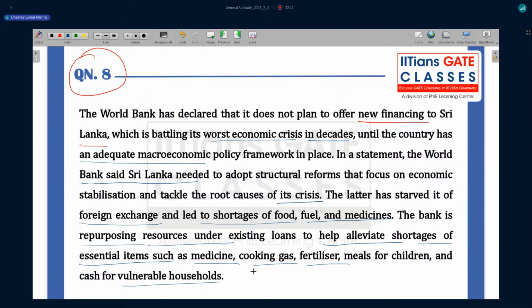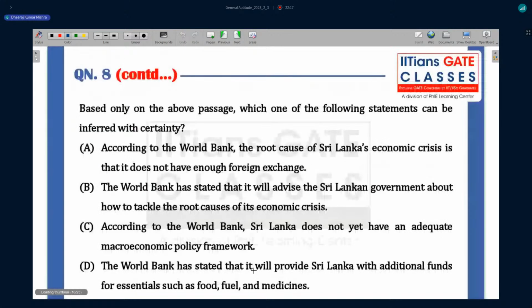So let's see which option is going to be correct here. Let's read the options first. So based only on the above passage, this is a very important sentence, which one of the following statements can be inferred with certainty? So anyone, what's your choice here? Okay, let me go ahead.